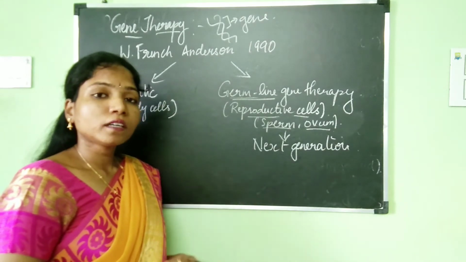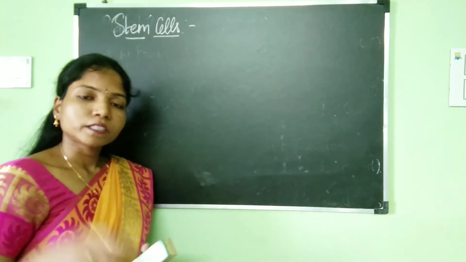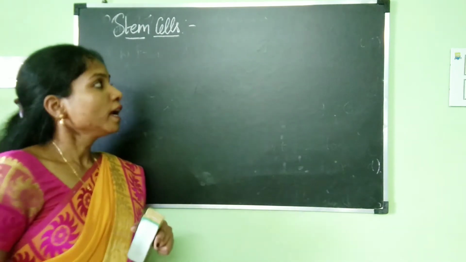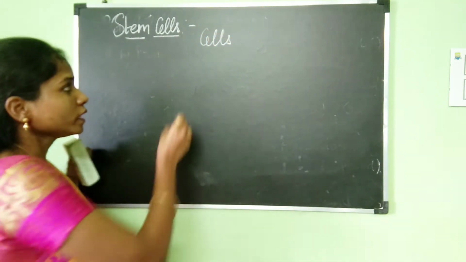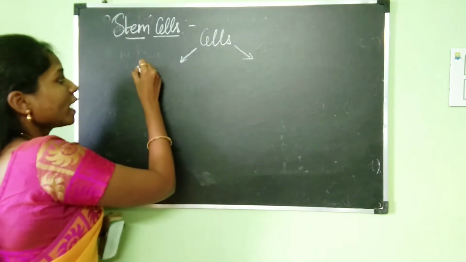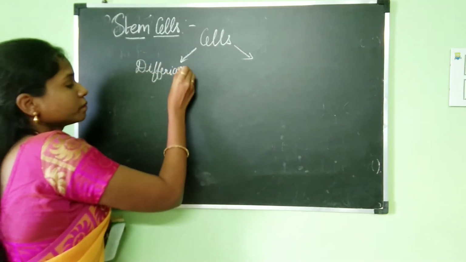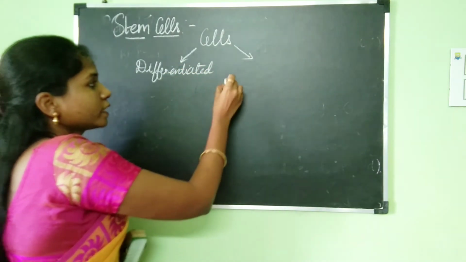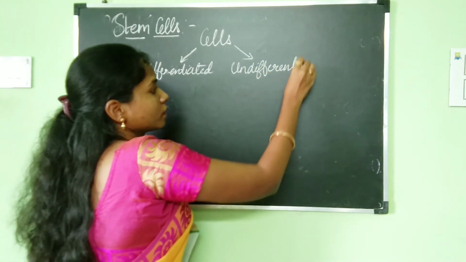Alright, now let's take a look at what stem cells are. Before that, cells are the unit of life. There are about 200 different cell types in our body, and they can be broadly divided into two: differentiated cells and undifferentiated cells.